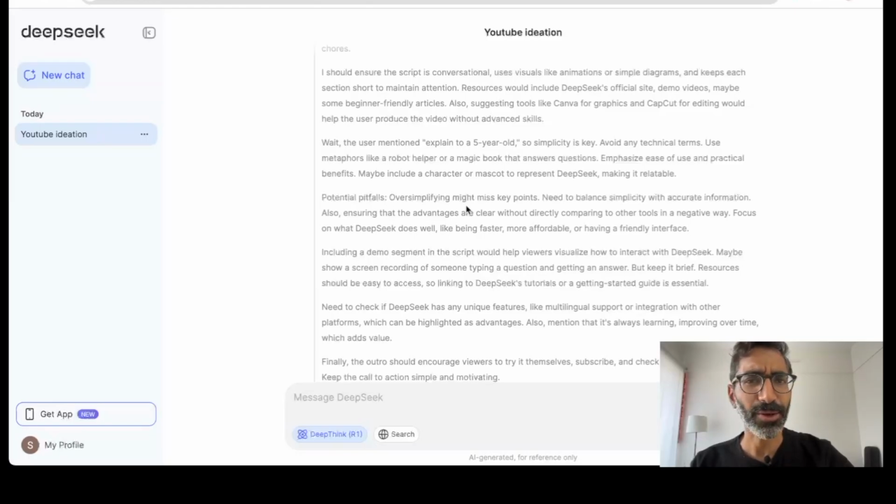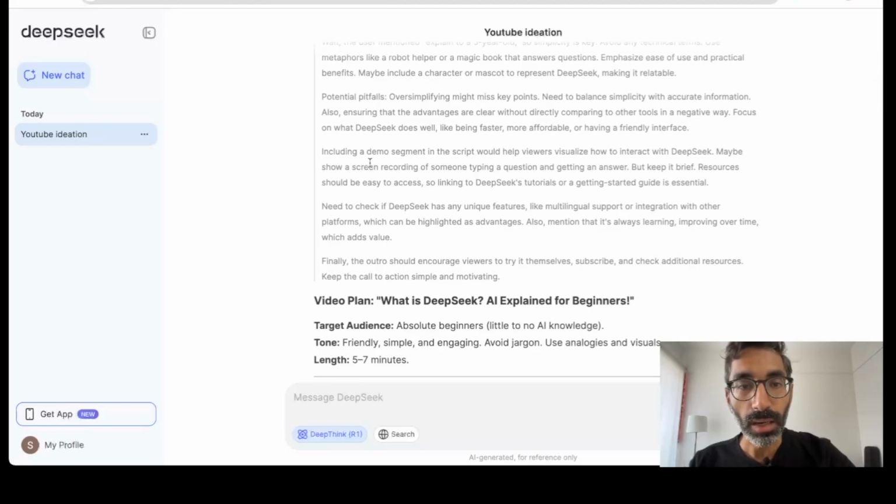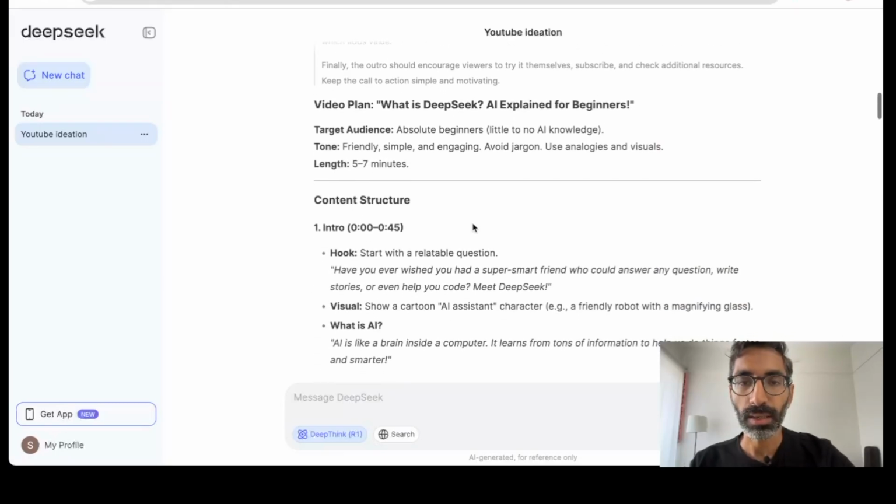Now, an AI who thinks like this, that wait, the user mentioned explain to a 5-year-old, so have to keep it simple, have to avoid jargon, but at the same time it's thinking that this will have some potential pitfalls, that oversimplifying might miss key points. Now this is just absolutely incredible. Include a demo segment in the script that would help viewers visualize how to interact with DeepSeek. All of this. So after all this thinking, which is a good amount of time, 28 seconds, it gives me this kind of plan,